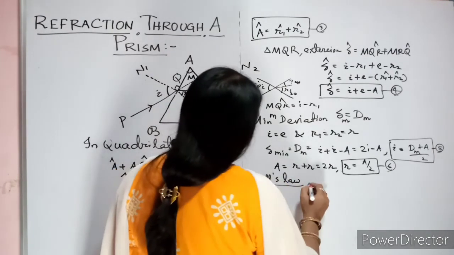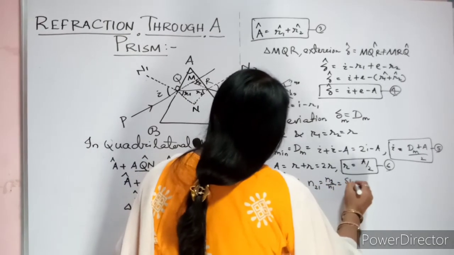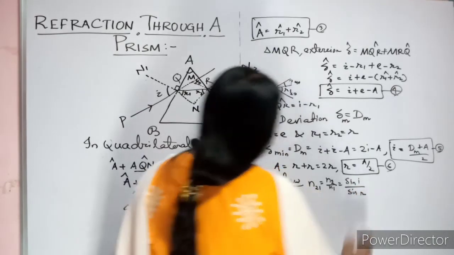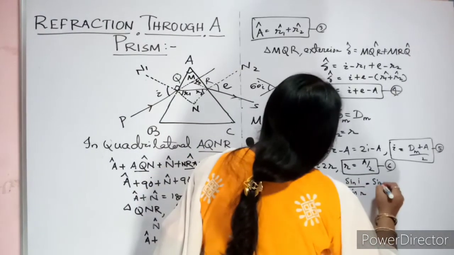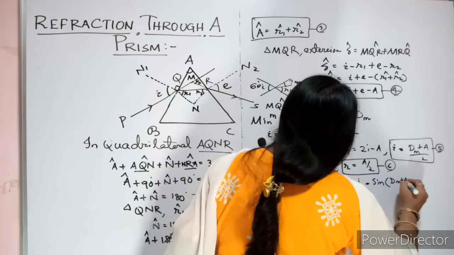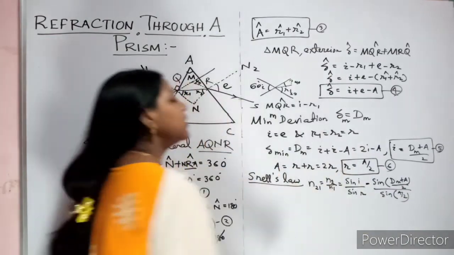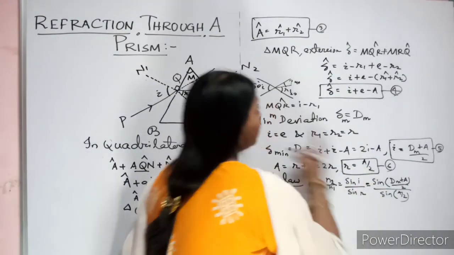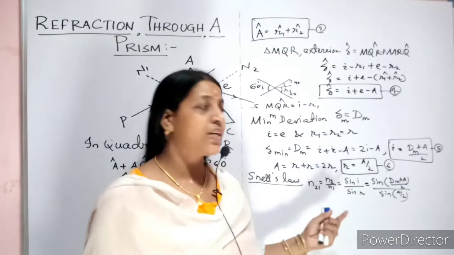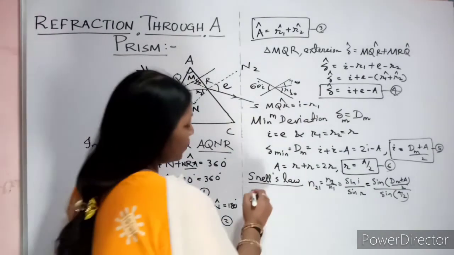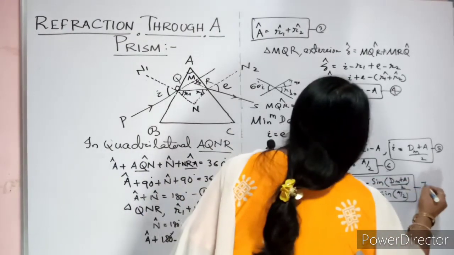What is Snell's law? Your refractive index N21 equal to N2 by N1 equal to sin I by sin R. Fine. Now what is your sin I? Substitute the I value. So how much will you get? Sin of (dm plus A) divided by 2, divided by sin A by 2. That's all. This is your expression for the refractive index of a prism. Now a little bit of further simplification. You mention it as equation 7.